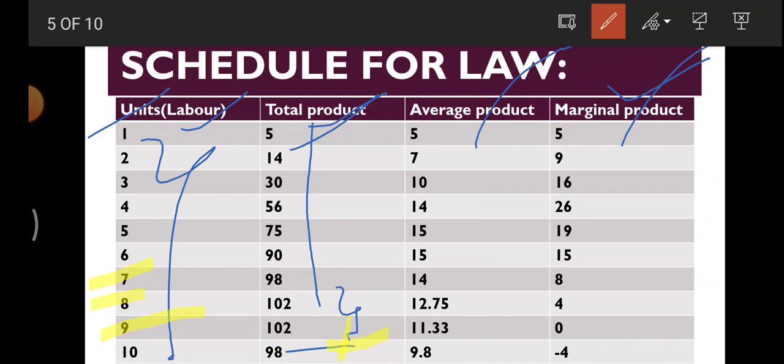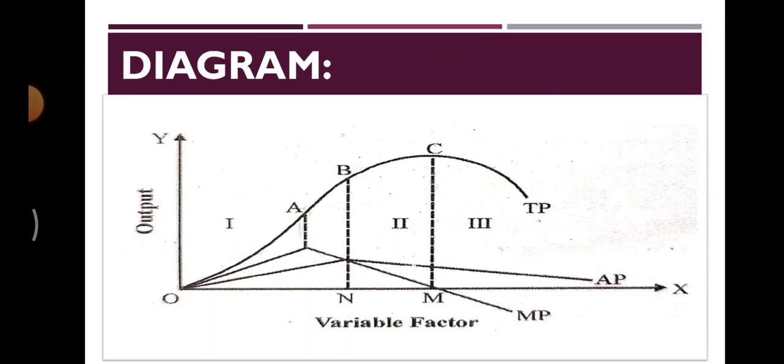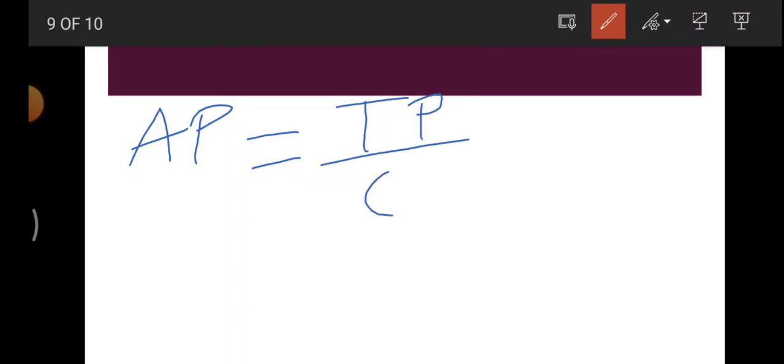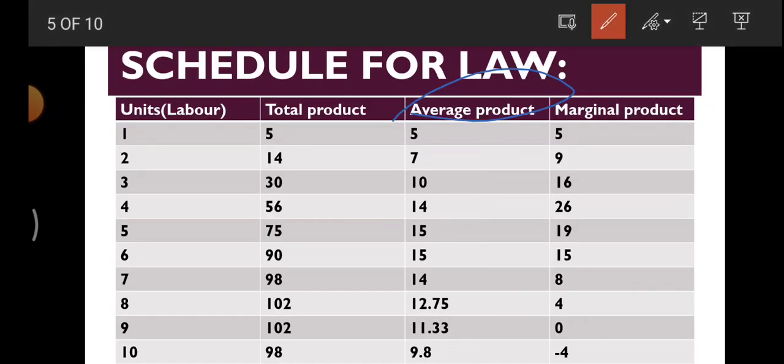So now here you need to learn how you are going to calculate average product. Whenever you are doing the calculation of the average product, friends, here I am writing this formula. To calculate average product, you need to do these things. TP should be divided by quantity, or also you can say labor. So TP, this is what we call total product. Here you have a total product.